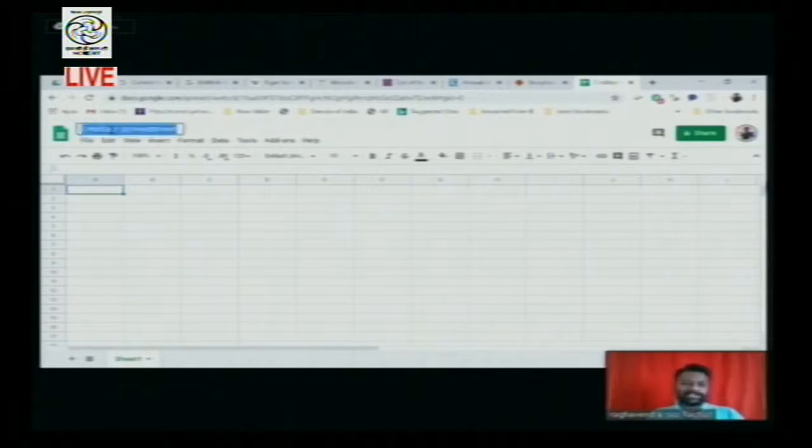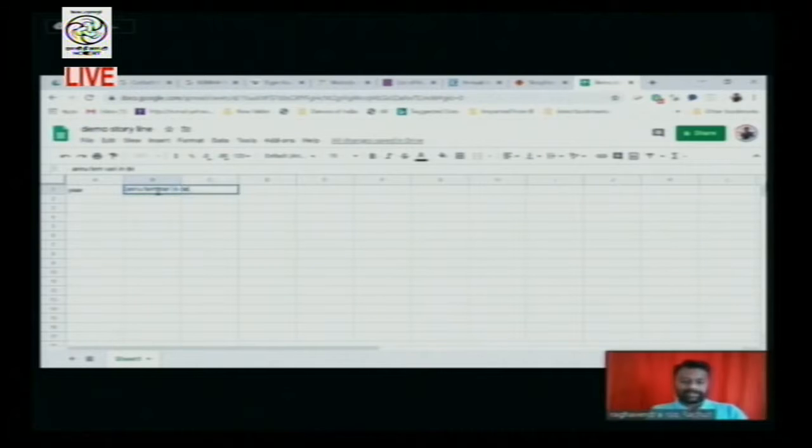So you just title it demo storyline. Now here you need to give first the headers. You have to give the column titles. So first of all you give year. This is in the x-axis. Now the second one, what you are going to give: temperature variation, annual temperature variation in degrees. So that is the title I have given here.